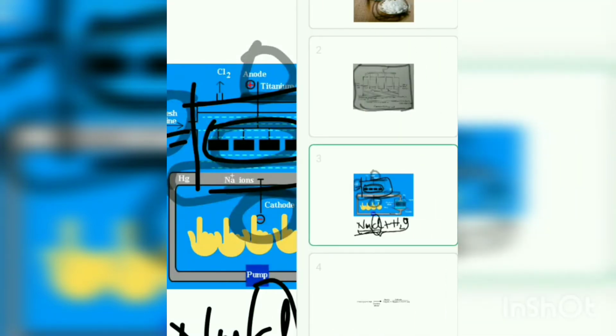We will see the reaction in our next slide. See here. So NaCl and water are treated with electrical energy. The chlorine and hydrogen gases are removed and NaOH, the caustic soda which we want, is available. So this is the preparation of sodium hydroxide.